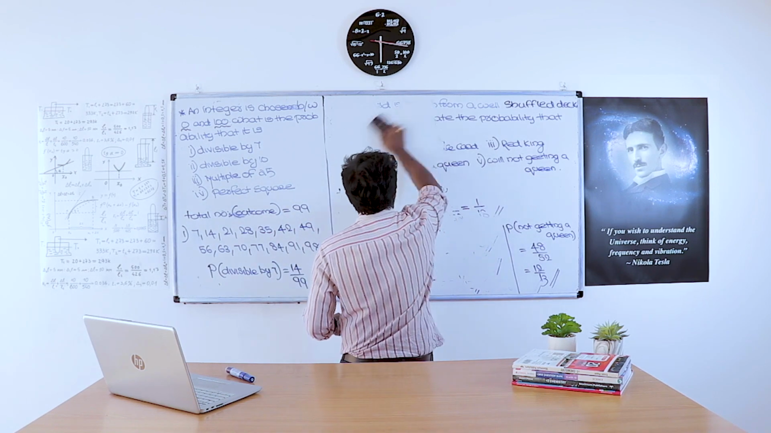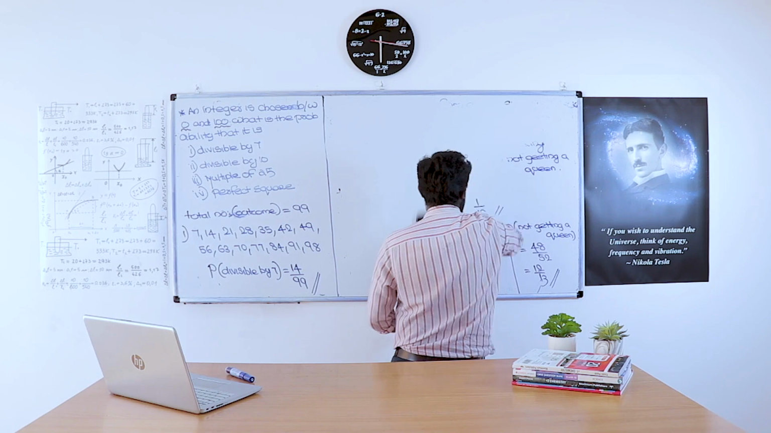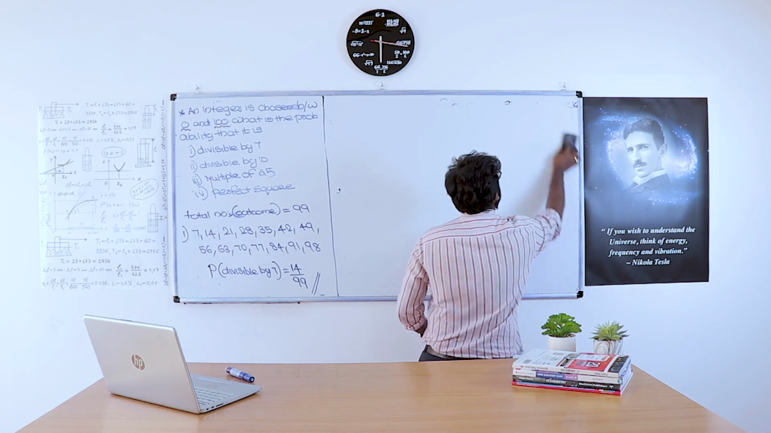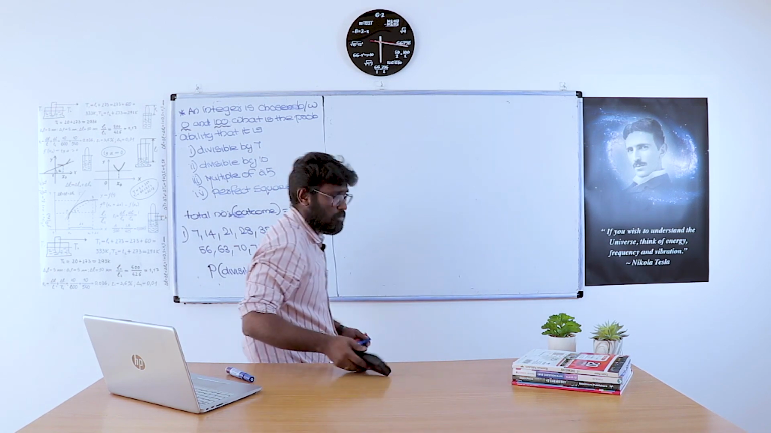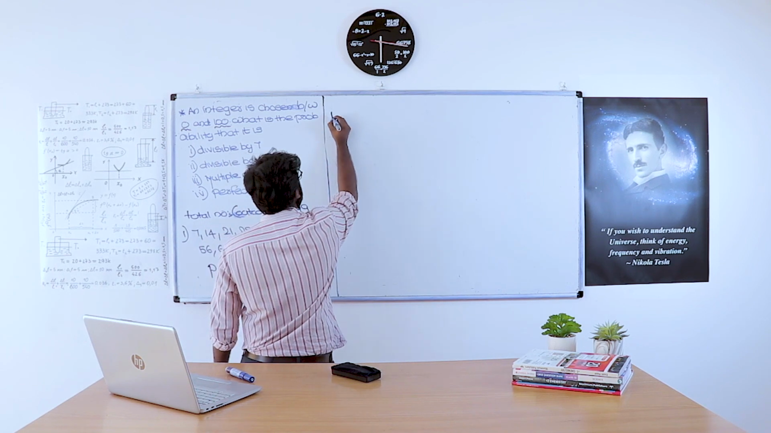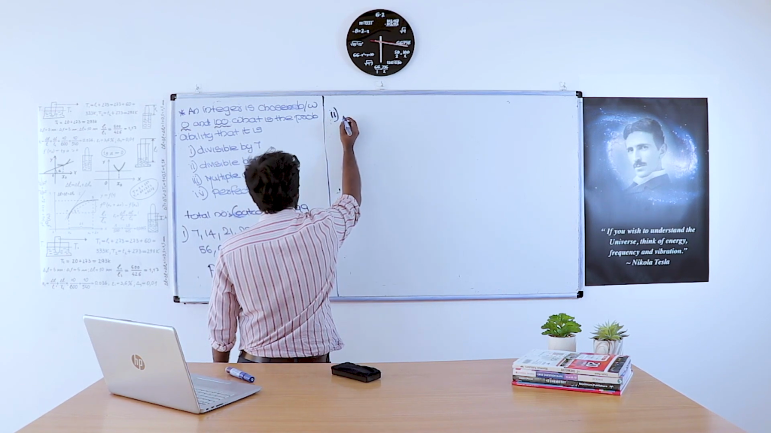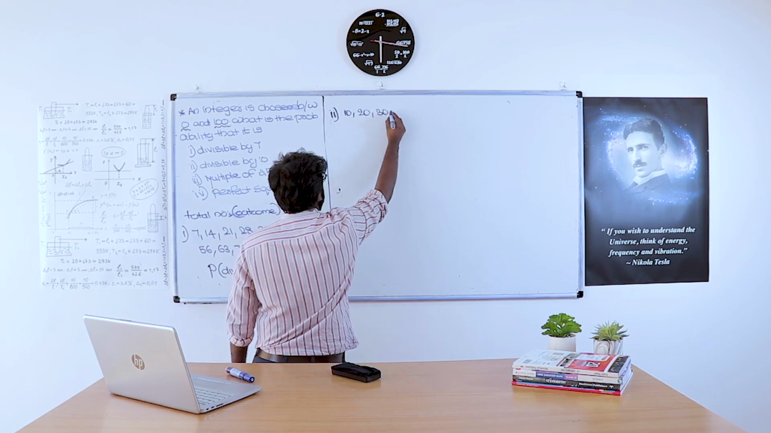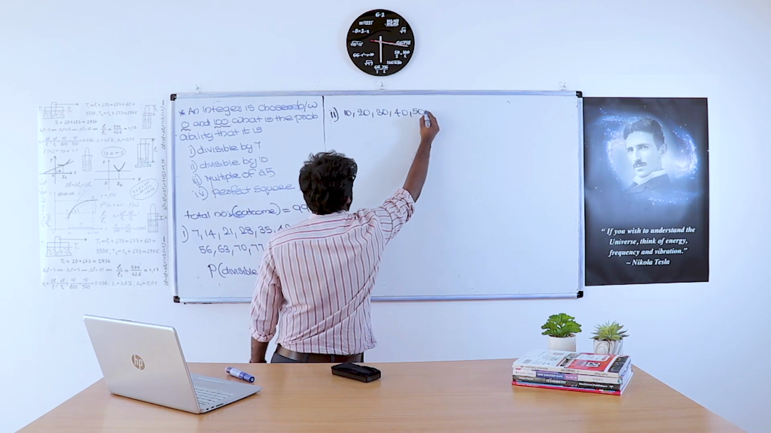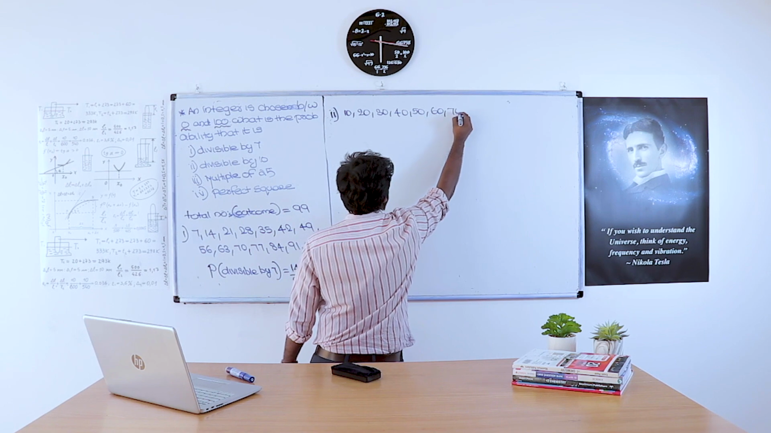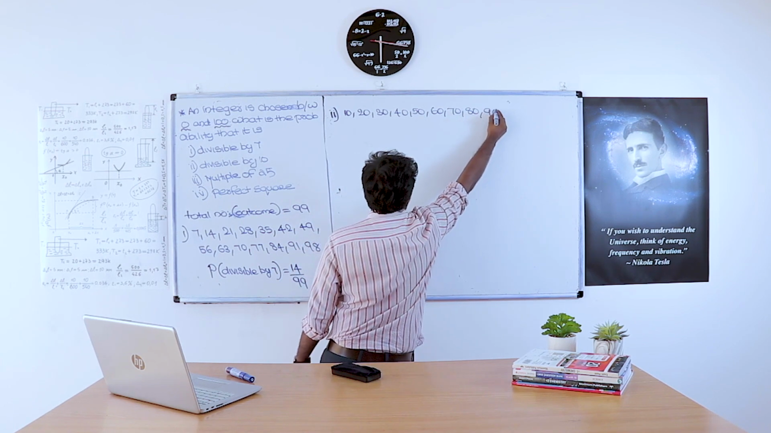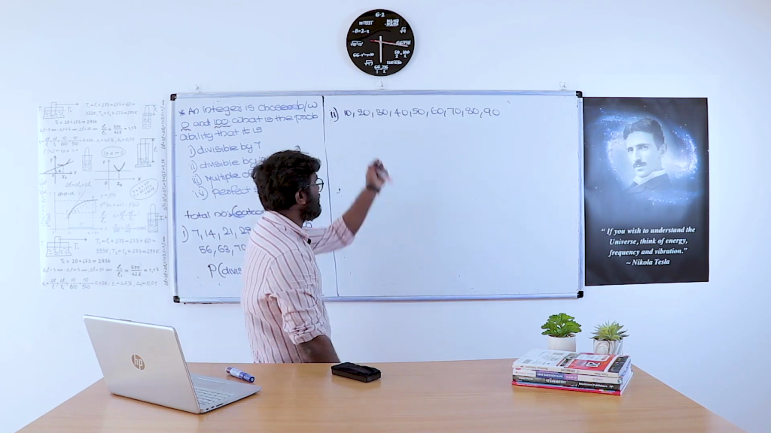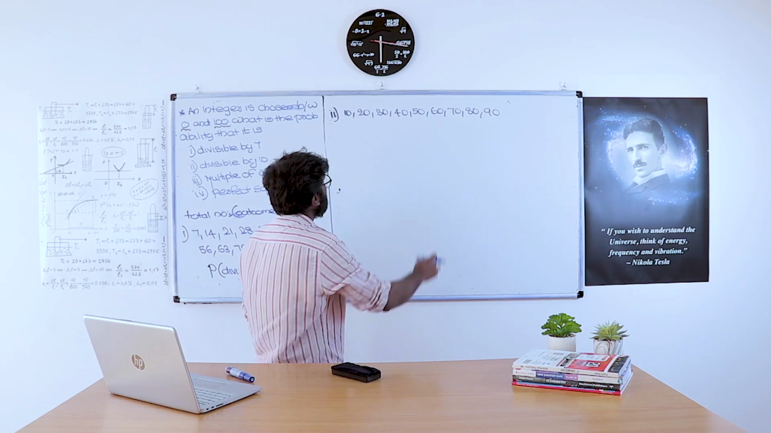The probability of getting a number divisible by 10. How many numbers are there divisible by 10? 10 is divisible by 10. 20, 30, 40, 50, 60, 70, 80 and 90. 1, 2, 3, 4, 5, 6, 7, 8, 9. Total of 9 numbers are there. The next number is 100, which is not included.